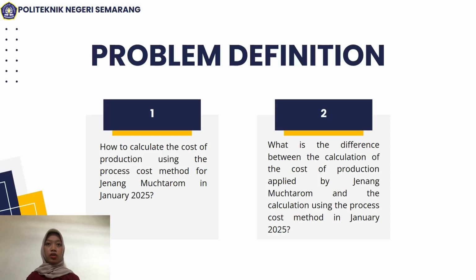Next, problem definition. There are 2 points of problem definition. The first point is how to calculate the cost of production using the process cost method for Jenang Mutarom in January 2025. The second point, what is the difference between the calculation of the cost of production applied by Jenang Mutarom and the calculation using the process cost method in January 2025.